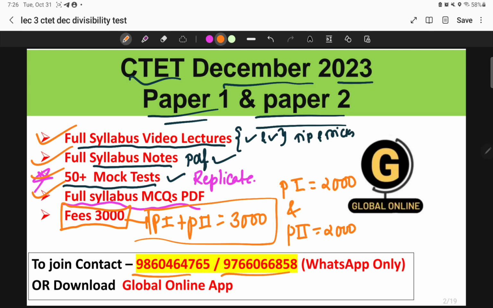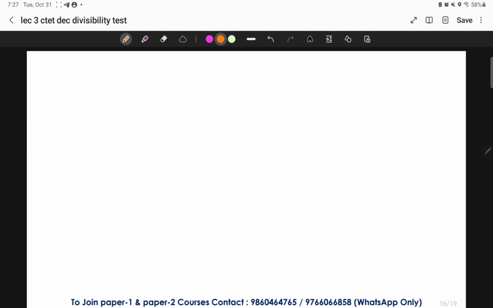So let us study the left out divisibility test now in today's class. Let's start up with the divisibility test of 11, okay? Whenever we talk about the divisibility rule of 11, to check it, we have to take the difference of sum of alternate digits of any given number and check whether it is divisible by 11 or not. If it is divisible, then the number is completely divisible by 11. This is the concept behind it, okay?